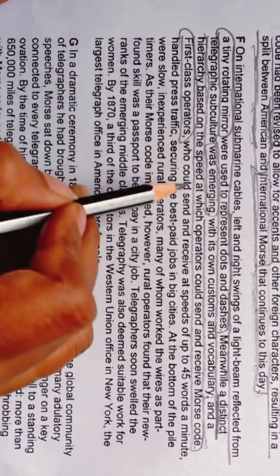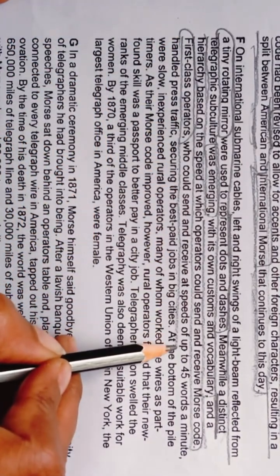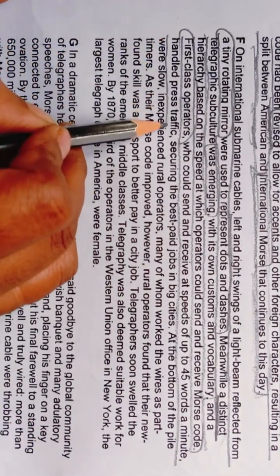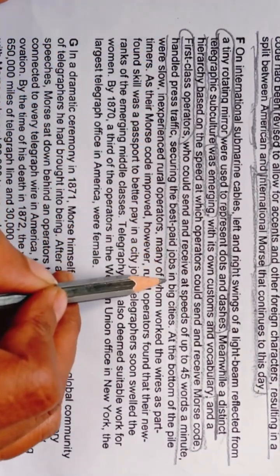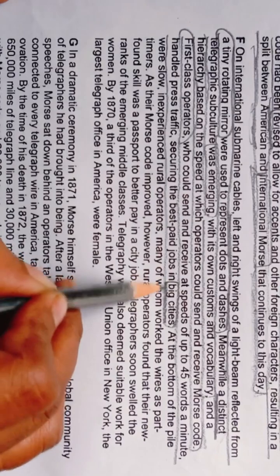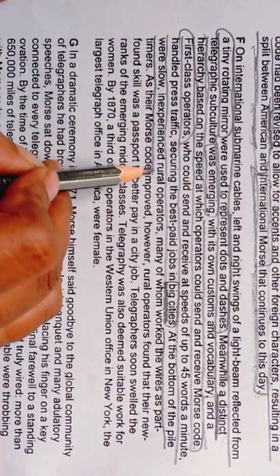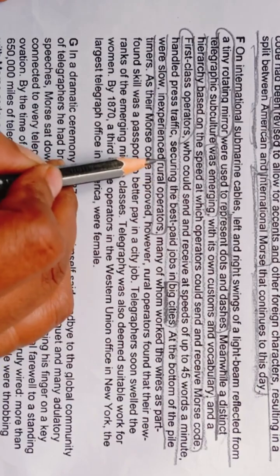First class operators, who would send and receive at speeds of up to 45 words a minute, handled press traffic, securing the best paid jobs in big cities. At the bottom of the pile were slow, inexperienced rural operators.